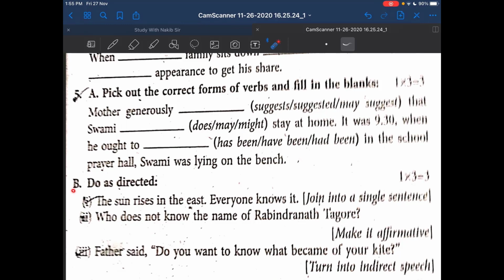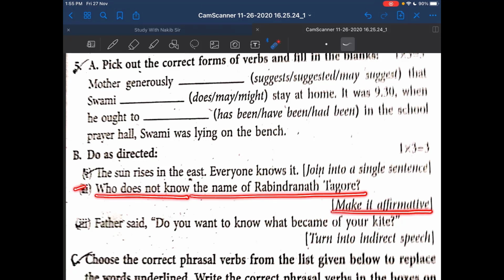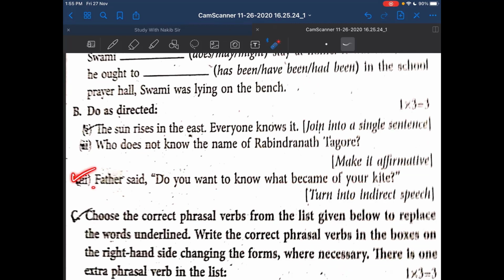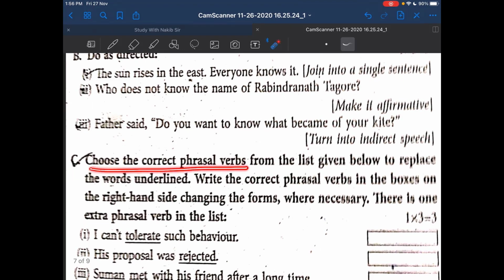Now question number 5b, do as directed. The sun rises in the east. Everyone knows it. Join into a single sentence. And question number 2, who does not know the name of Rabindranath Tagore? Make it affirmative. And question number 3, father said, do you want to know what became of your kite? Turn into indirect speech.